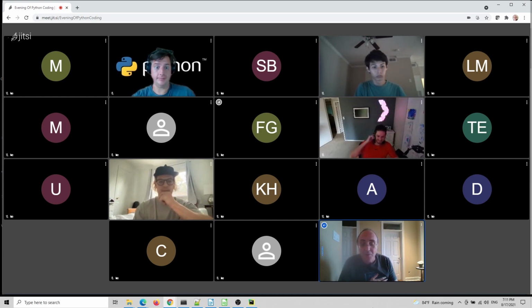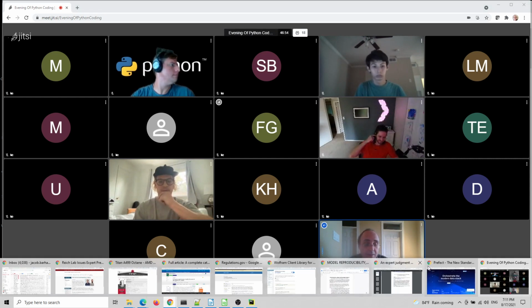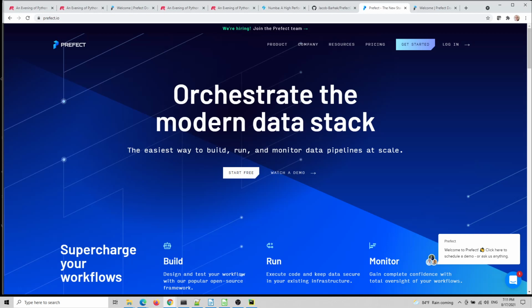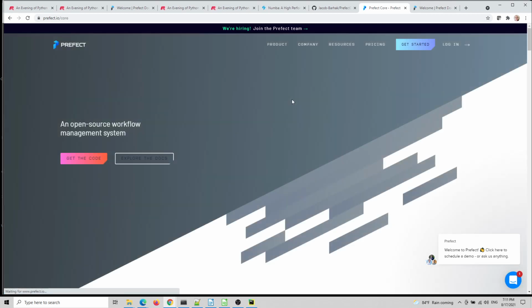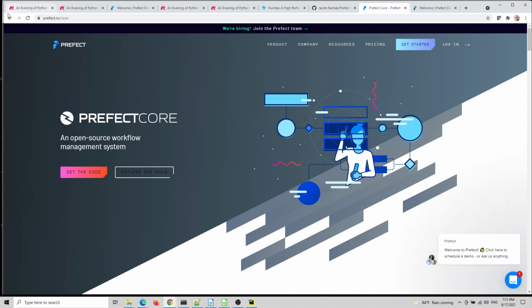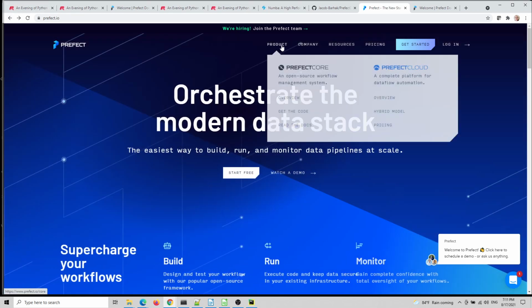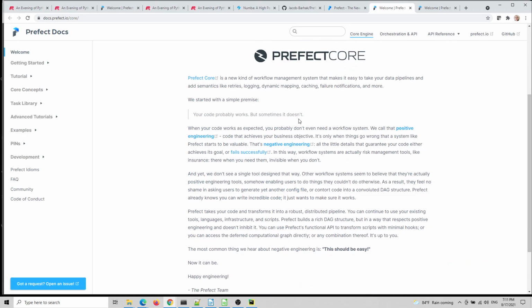So I'm going to show you first the website of Prefect. If you go to prefect.io, you get to the website, and they have several products. One of them is the cloud. I'm going to show you the core. You go to the overview and it explains things to you. You can go to the code, but actually it's more important to read the docs. And when you read the docs, they tell you a nice story about negative and positive engineering.